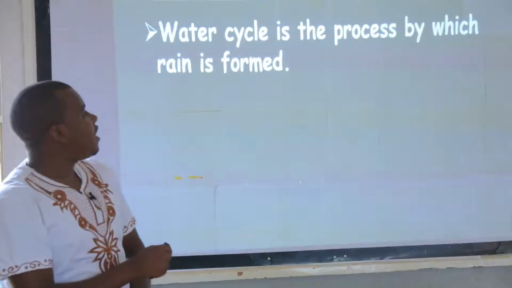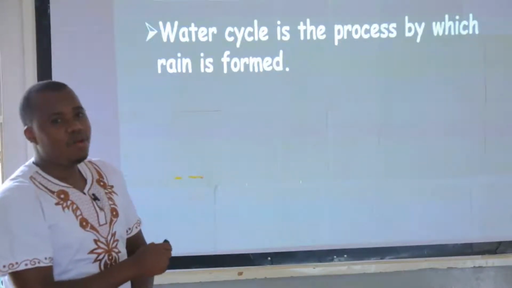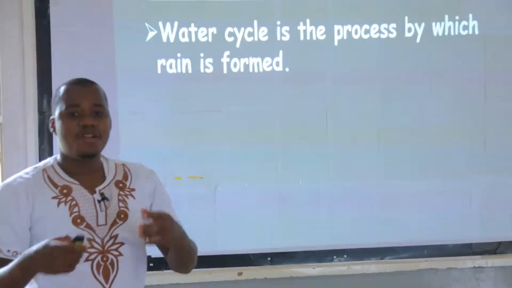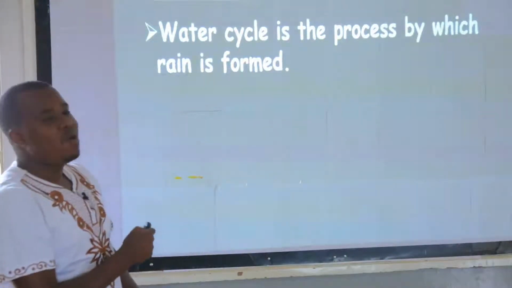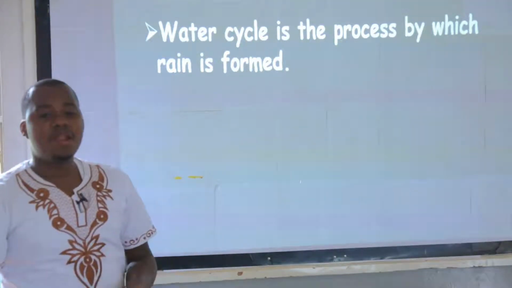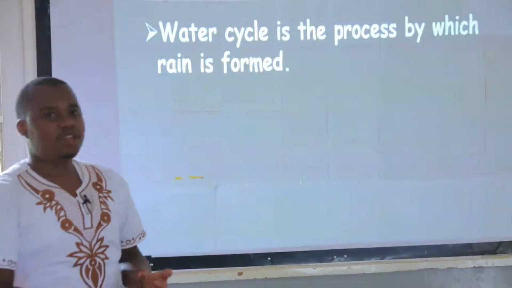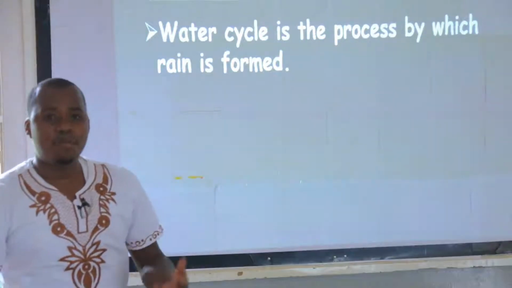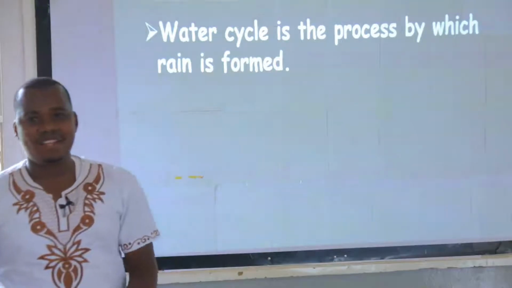This word, we can call it rain cycle, we can call it water cycle, or we can also call it rain formation. That's why I was saying rain cycle and yet we have water cycle. It has the same meaning. If we don't call it water cycle, we can call it rain cycle, or we can call it rain formation. And what is water cycle? Water cycle is the process by which rain is formed. We move on to the second session.